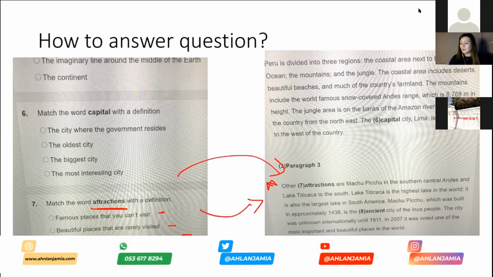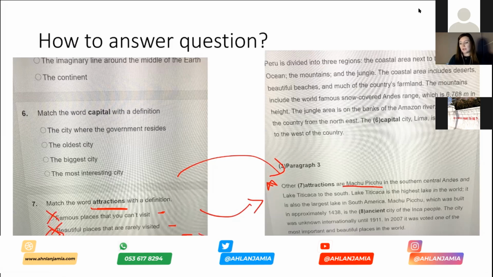Now, I know that Machu Picchu is a very big tourist attraction. It's a place that lots of people in the world want to go and visit, have their pictures taken. It's supposed to be fantastic and amazing. So when I go back to my answers here, famous places that you can't visit, I don't think that's going to be the answer. Beautiful places that are rarely visited, again, I don't think that's the answer. Interesting places that people like to visit, that could be the answer. And places which have been voted as beautiful, could also be the answer.